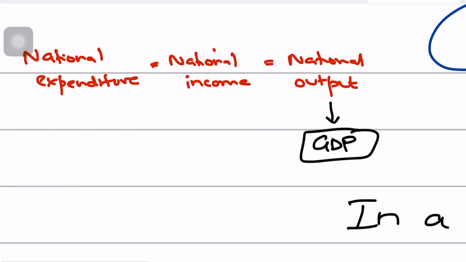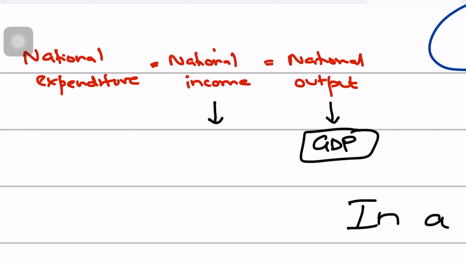While national income is simply the total amount that is earned by the factors of production. Whatever total amount is earned by the factors of production, that is your land, labour, capital, and entrepreneurship within an economy, that's what national income is all about. So it includes your factor incomes: your wages, your rents, your interest and profits. It is essentially the sum of all the incomes that are received by households and firms in an economy.